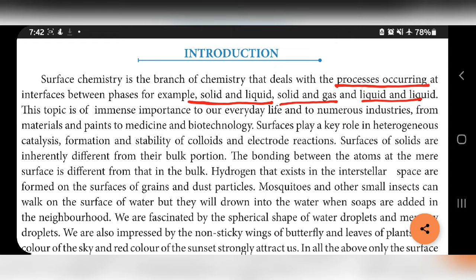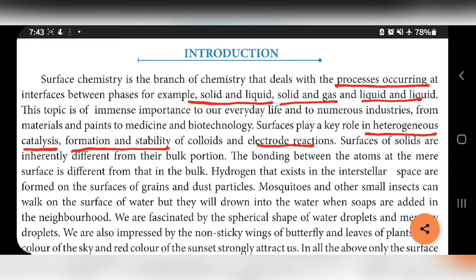Surfaces play a key role in heterogeneous catalysis. Hetero, as you already know, means different. When the reactant and catalyst are in different phases, that is called heterogeneous catalysis. So surfaces play an important role in heterogeneous catalysis, formation and stability of colloids, and electrode reactions. In all these, surfaces play an important role, so we need to study about surfaces.